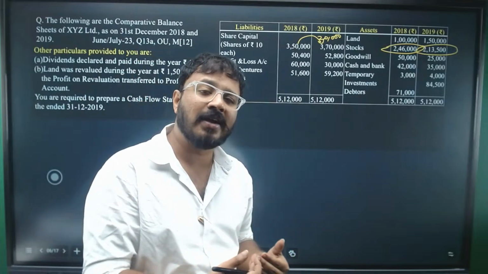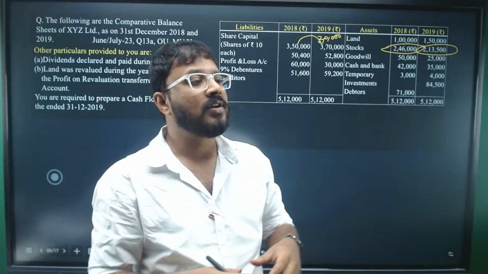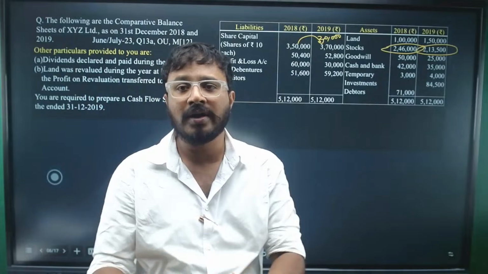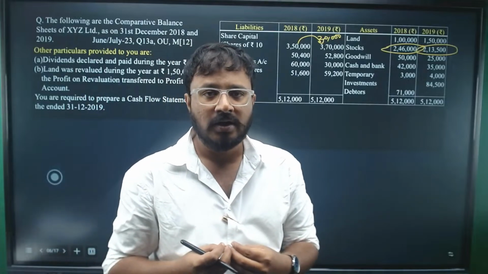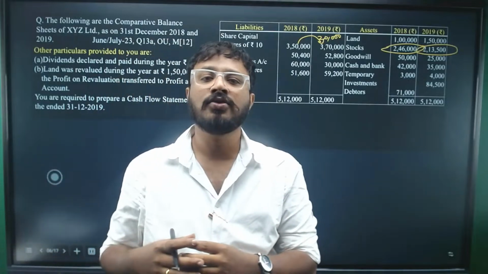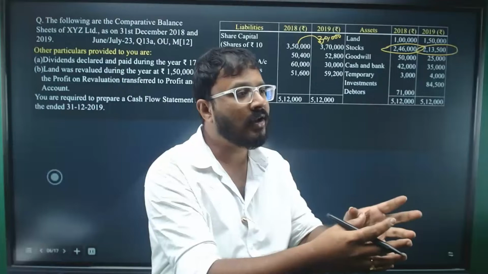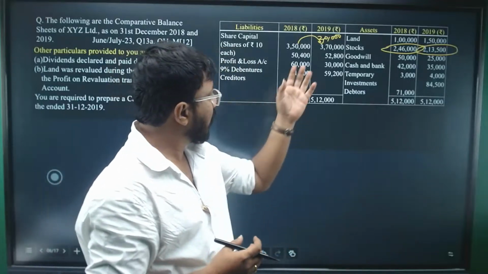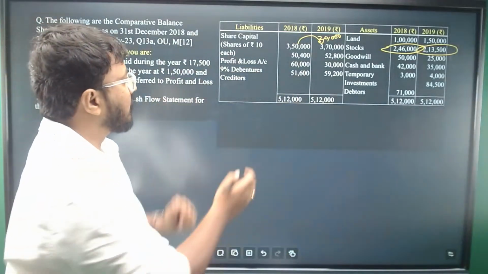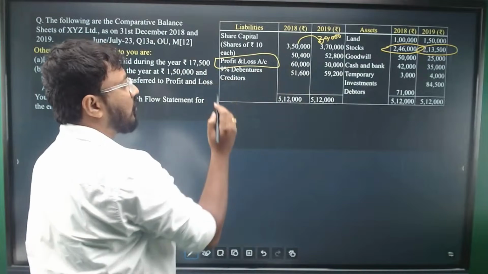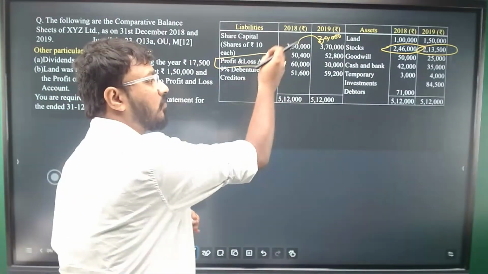What is a financing activity? Financing activities are the funding activities. How do you raise money for your business? You may issue equity shares, you may issue debentures, or you go to a bank and borrow money, right? And then this is one important item. You need to locate the profit and loss account.